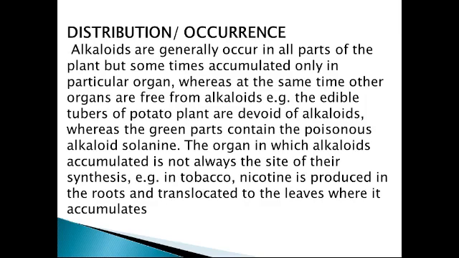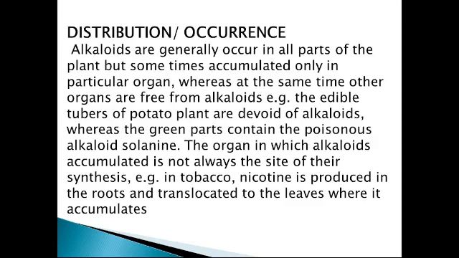For example, the edible tubers of the potato plant are devoid of alkaloid. When we see the tubers of the potato plant, there will be no presence of any alkaloid. But when we see the green parts of that same plant, they contain the poisonous alkaloid solanine. So the green parts of the plant contain the solanine alkaloid, which is poisonous in nature. But in the tubers of the potato plant, no alkaloid is present.